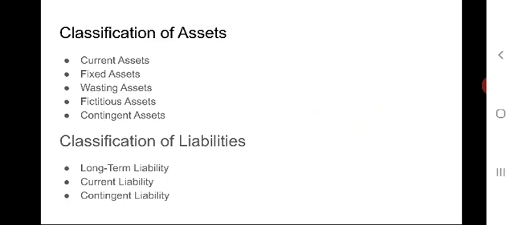Fixed assets may be classified as two types. One is tangible fixed assets, that means those fixed assets which are physical resources and can be seen and touched. For example, land and building, plant and machinery, furniture and fixtures, motor vehicles, etc.